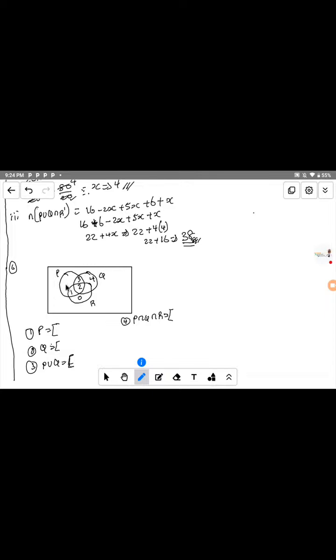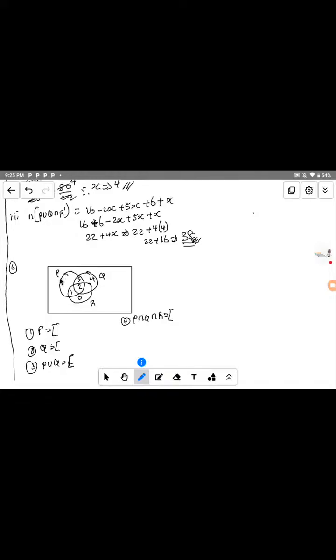This region here belongs to P only, this region belongs to Q only, and this region belongs to R only. Now this region here belongs to P and Q. Again, this region is the intersection of P and R. It's not Q. This one is the intersection of P and R.